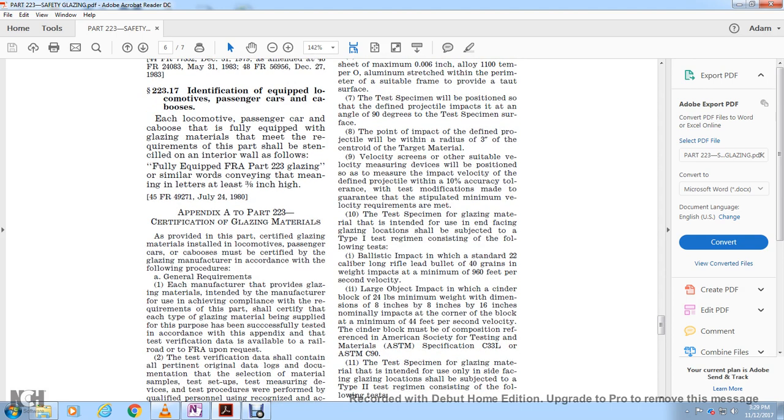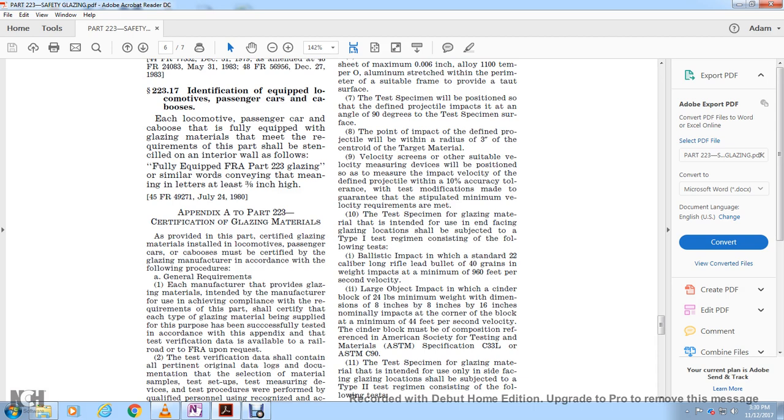That's 1. Ballistic impact, in which a standard .22 caliber long rifle lead bullet of 40 grains in weight impacts at a minimum of 960 feet per second velocity. 2. Large object impact, in which a cinder block of 24 pounds minimum weight, with nominal dimensions of 8 inches by 8 inches by 12 inches, impacts with the corner of the block at a minimum of 44 feet per second velocity.